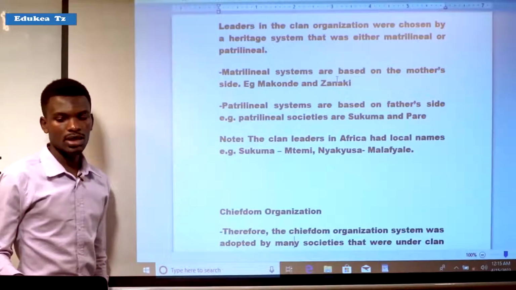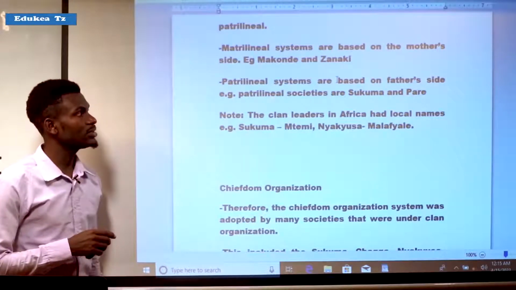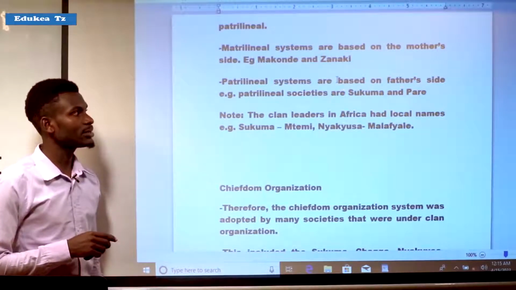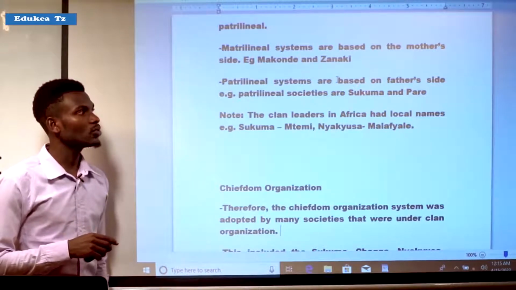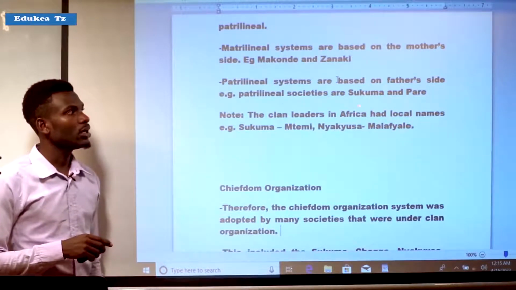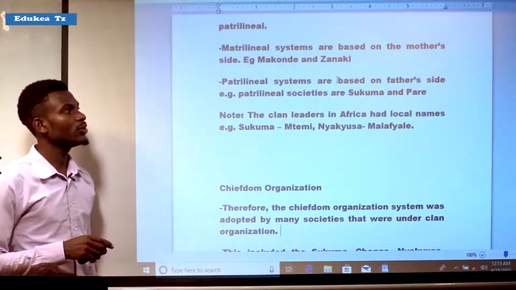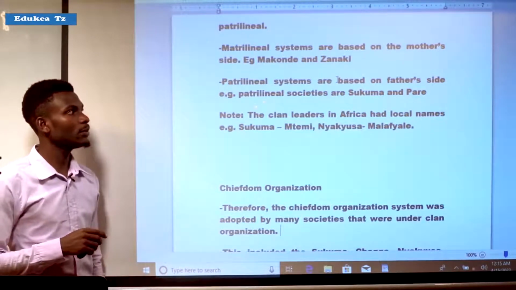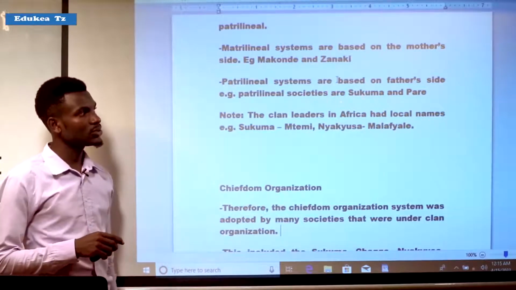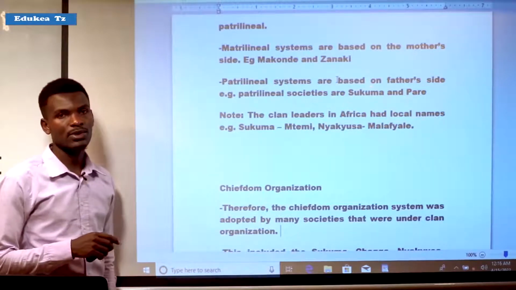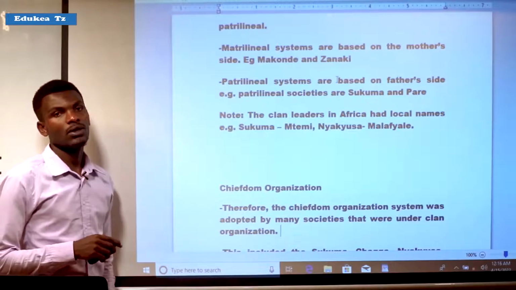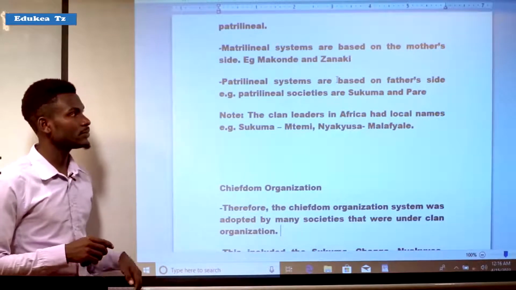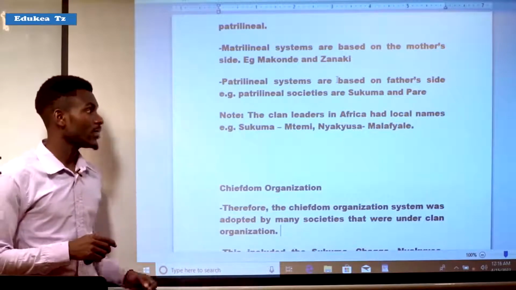On the other side there is the patrilineal system, which is based on the father's side. It means these are societies in which children are based on the father's side. The examples of patrilineal societies are the Sukuma and Pare. These are some examples of the patrilineal system.